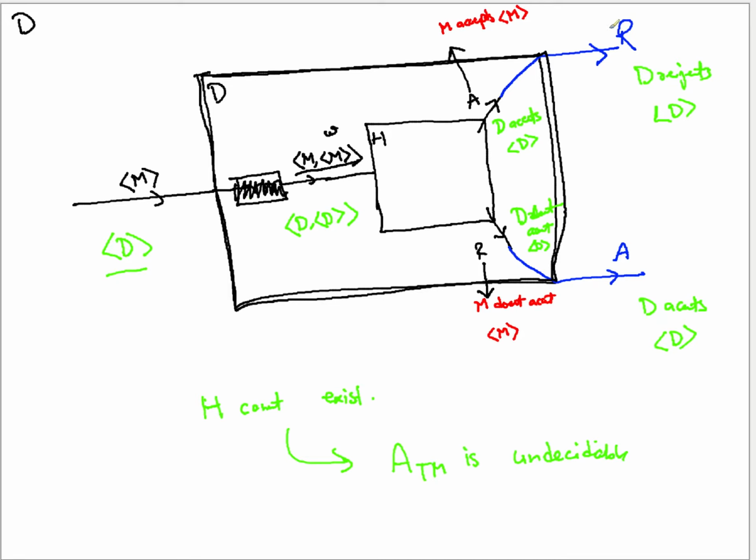Yes. So reject means D doesn't accept M. Yes or no? And when D accepts, what does D do? D accepts M.